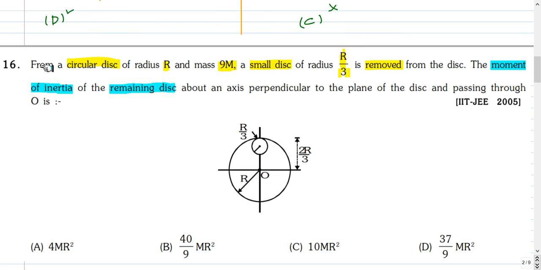This is the next question. From a circular disk of radius r and mass 9m, a small disk of radius r by 3 is removed from the disk. The moment of inertia of the remaining disk about an axis perpendicular to the plane of the disk and passing through O is. Four options are given, you can pause the video and attempt the question.